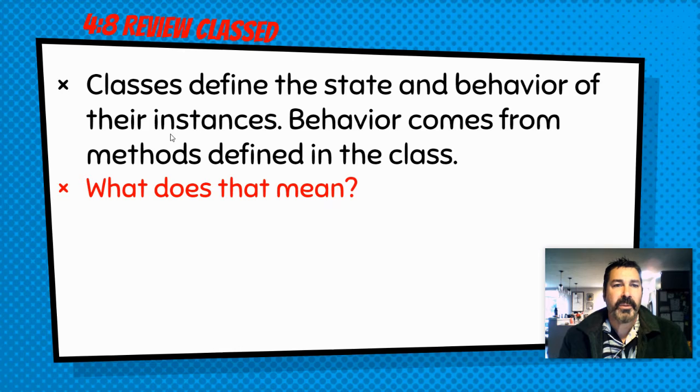All right, so how about this one? Classes define the state and behavior of their instances. Behavior comes from methods defined in the class. What does that mean? Behavior comes from methods defined in the class. Write that down in your notes.